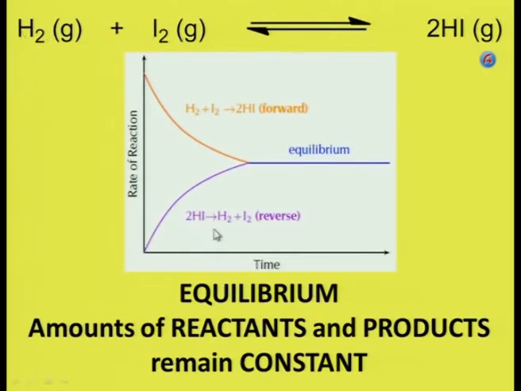So if you look at the reverse reaction, that rate would increase slowly, and then they will form equilibrium, where the rate of the forward reaction is equal to the rate of the reverse reaction. Note that the amounts of reactants and products remain constant, just like in the beaker, where the level of the water remained constant. Here the amounts of reactants and products also remain constant.